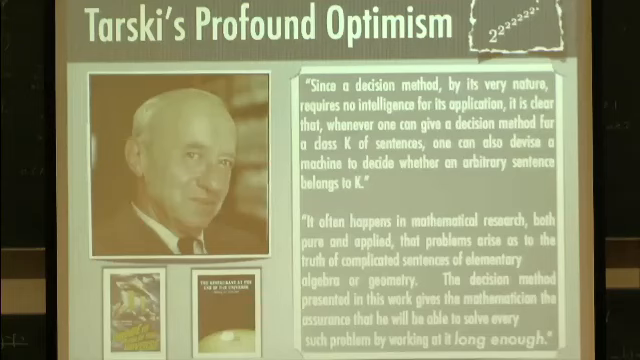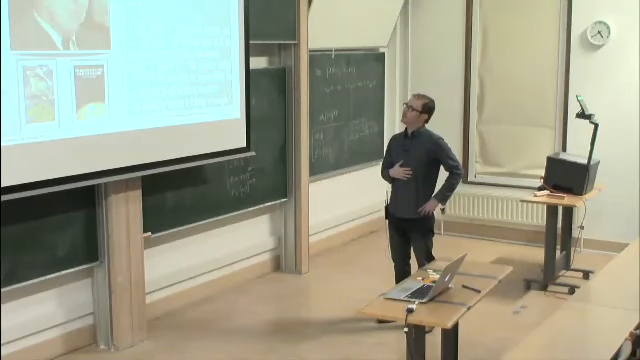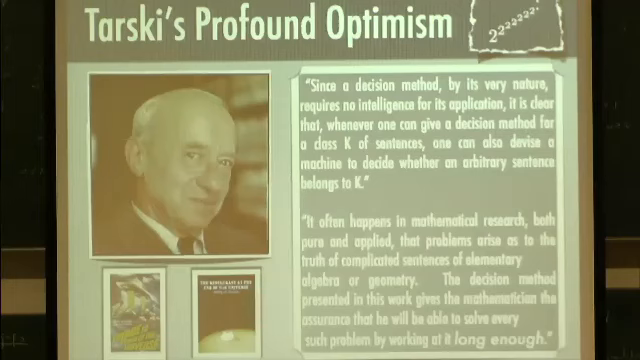Since a decision method, by its very nature, requires no intelligence for its application, it is clear that whenever one can give a decision method for a class K of sentences, one can also devise a machine to decide whether or not an arbitrary sentence belongs to K. Fair enough. It often happens in mathematical research, both pure and applied, that problems arise as to the truth of complicated sentences of elementary algebra or geometry. The decision method presented in this work gives the mathematician the assurance that he will be able to solve every such problem by working at it long enough.